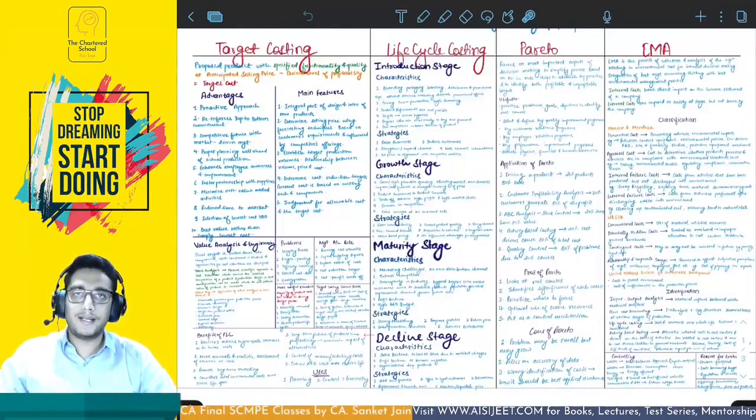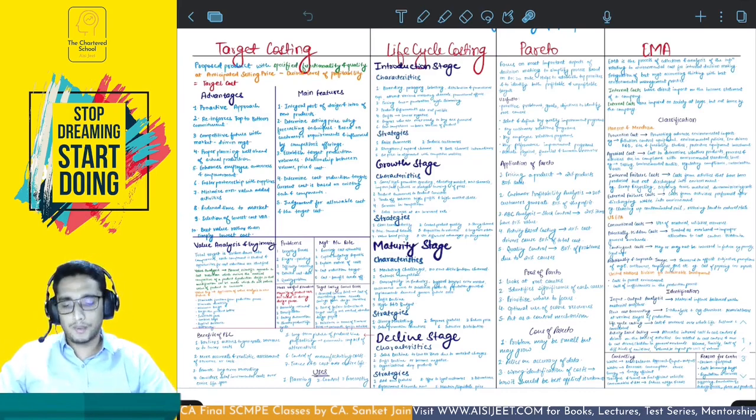Now we have certain techniques under cost management techniques. We have four basically. One is target costing, life cycle costing is the second one, third is Pareto, and fourth is EMA. We're going to study all of them. Let's get started with target costing.